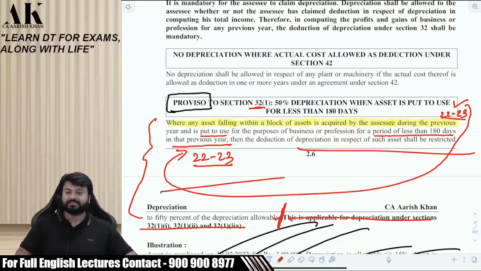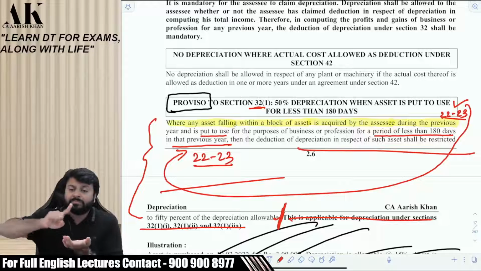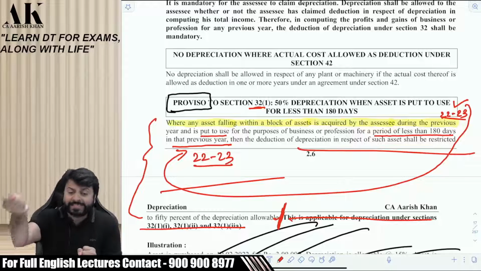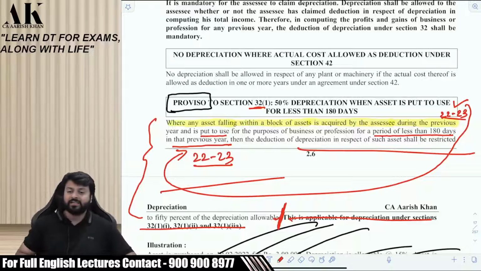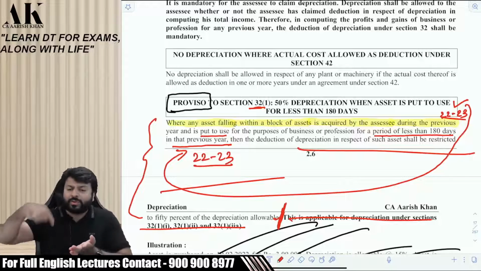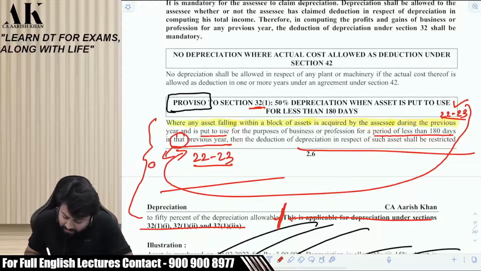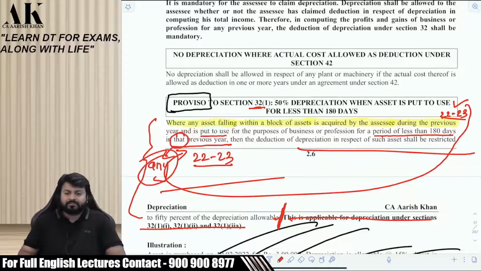Read the section. It means if you acquire in one year and put to use for even one day in the next year, then also you will get full depreciation in the next year. This proviso is applicable only to the year of acquisition, not to subsequent years. Check it properly. The law uses the word 'that'. The law does not use the word 'any'.